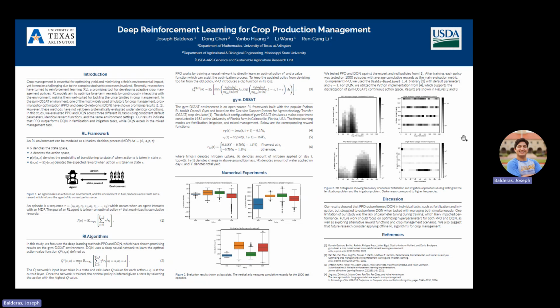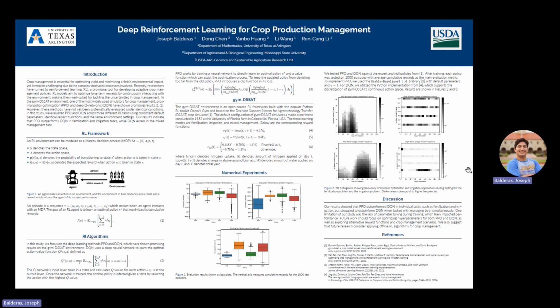On the right over here, we have 2D histograms showing the frequency of non-zero fertilization and irrigation applications during testing for the fertilization problem and the irrigation problem. Here, darker areas correspond to higher frequencies. These 2D histograms allow us to visualize the policies that the PPO algorithm and the DQN algorithm are learning.